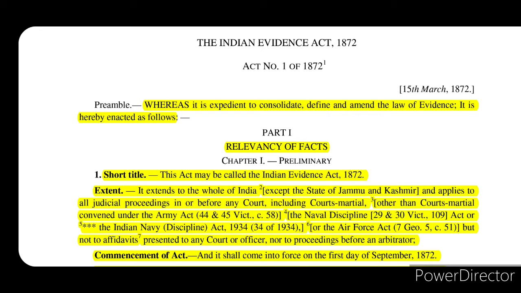We will start from the first section, that is short title. It only says this Act may be called the Indian Evidence Act of 1872. As simple as that. Now, the extent of this Act is that it extends to the whole of India. It says here that it is except the state of Jammu and Kashmir, but as we all know, after the scrapping of Article 35A and 370, Jammu and Kashmir is converted into the Union territories of Ladakh and Jammu and Kashmir.